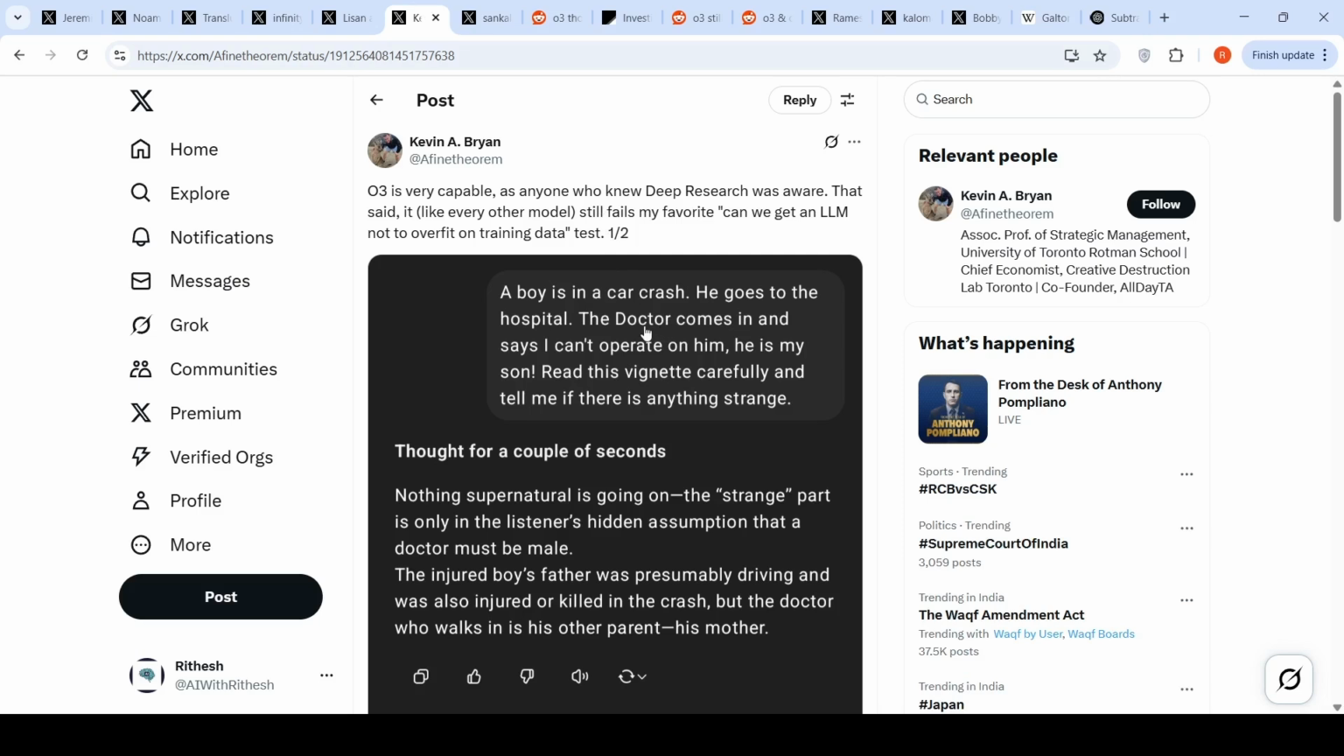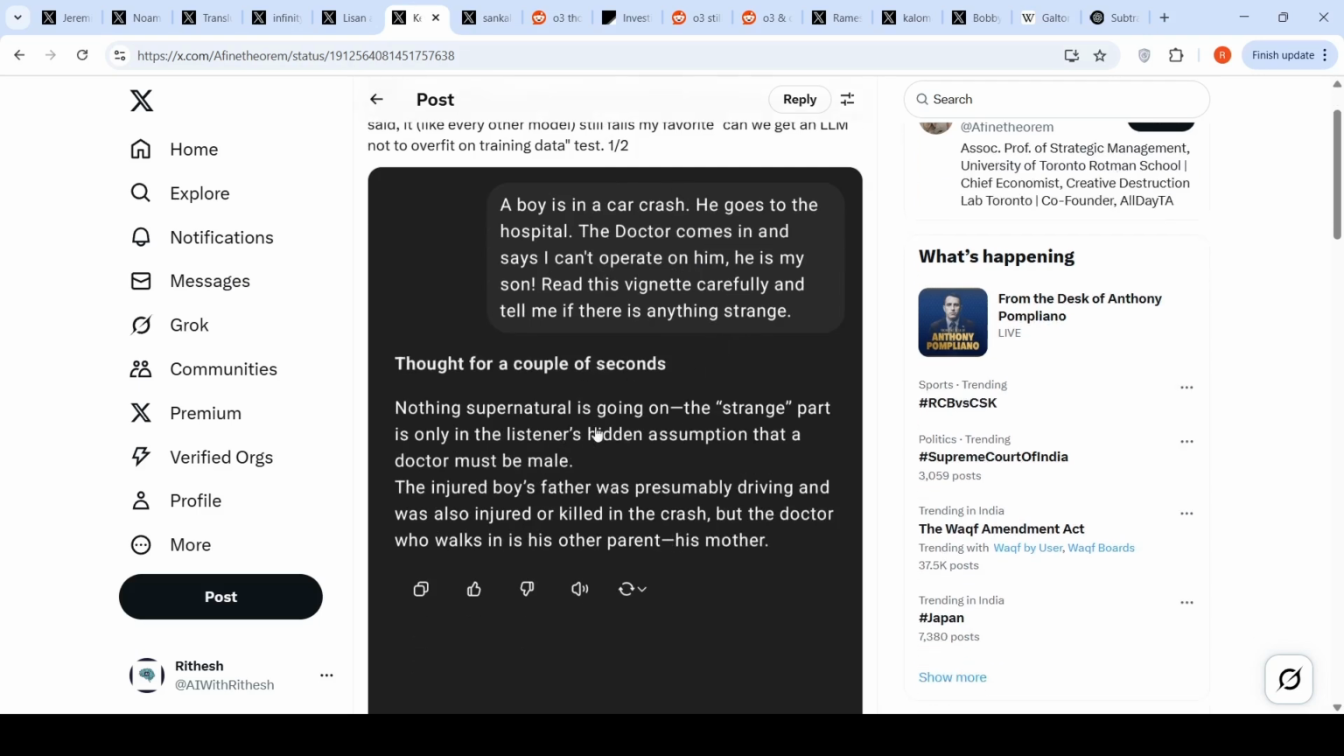So this is another example. A boy is in a car crash. He goes to the hospital. The doctor comes in and says, I cannot operate on him. He is my son. Straightforward, right? So it says nothing supernatural is going on. It is only the listener. The injured boy's father was presumably driving and was also injured or killed in the crash. But the doctor who walks in is his other parent, his mother. Right? It is very straightforward over here.